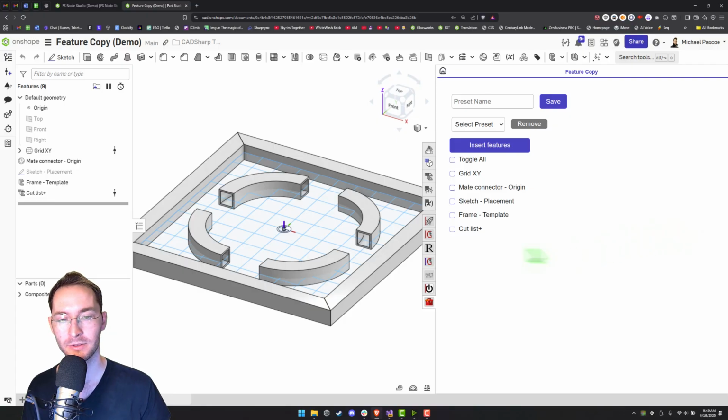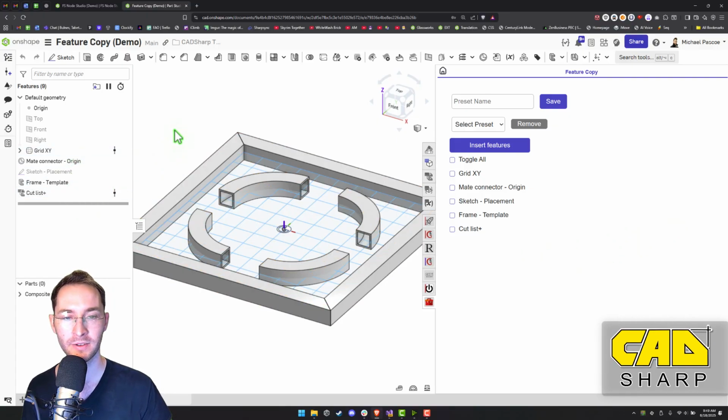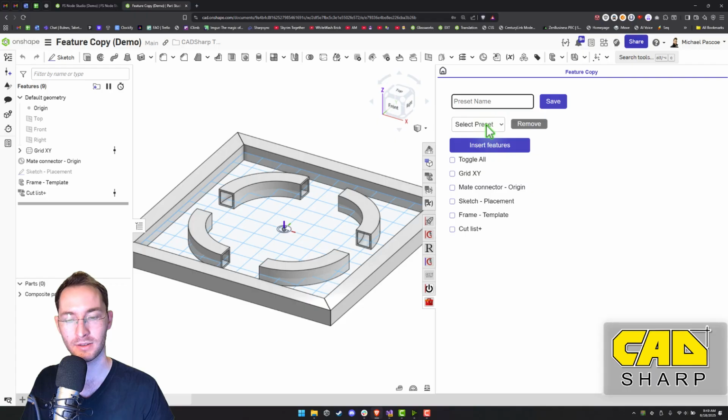What this will do is it will show you a list of all the features in your feature tree and allow you to save them as a preset in this app, and then you can go to any document and insert those features. So we'll call this one